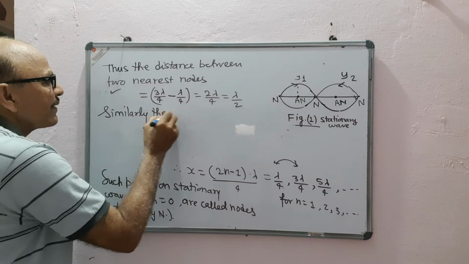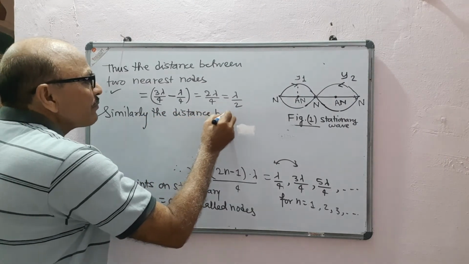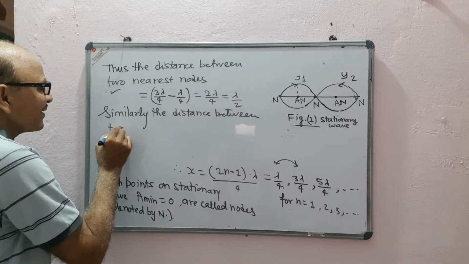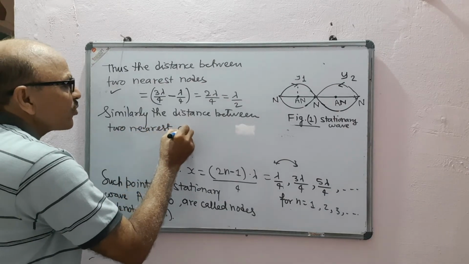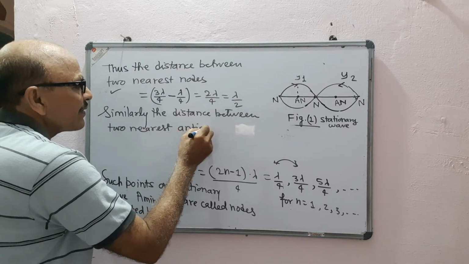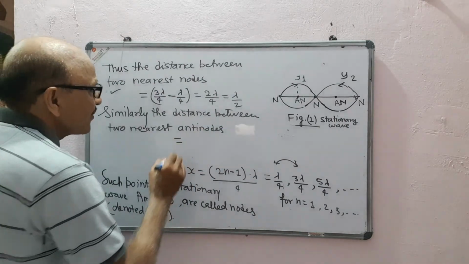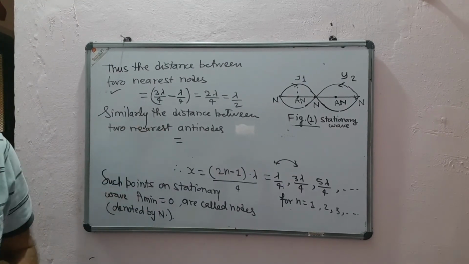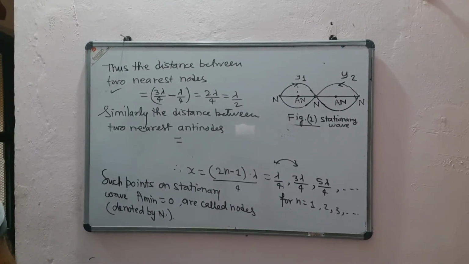Similarly, the distance between two nearest antinodes will be equal to, from above, you had obtained x = 0, lambda by 2, 2 lambda by 2 and so on.